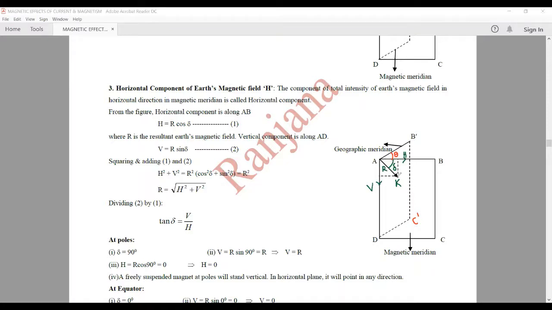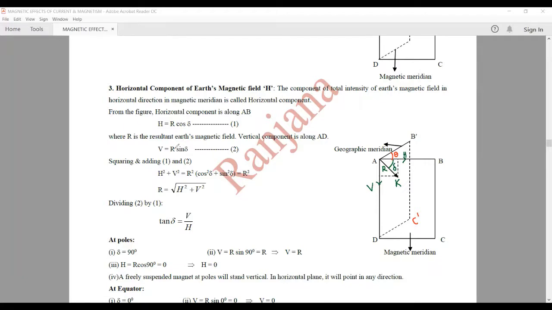So here R is the resultant Earth's magnetic field, or the total Earth's magnetic field at any place on the Earth. This R can be resolved in two components. H is along the horizontal and V is along the vertical. So this H is called the horizontal component of the Earth's magnetic field. Now from the figure, you can see that H, the horizontal component, can be written as R cos delta, whereas the vertical component can be written as R sin delta.